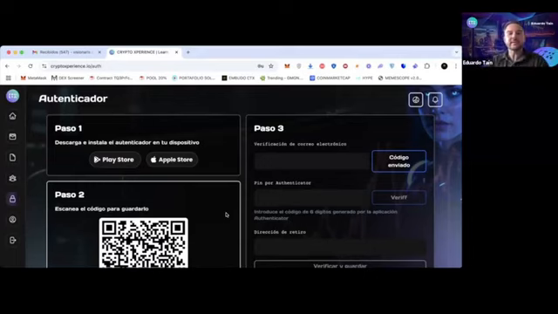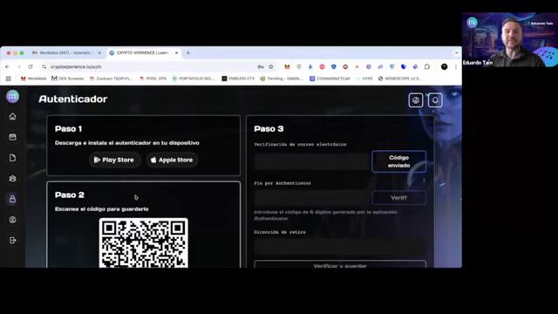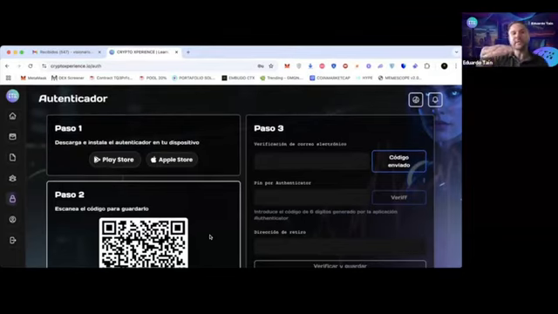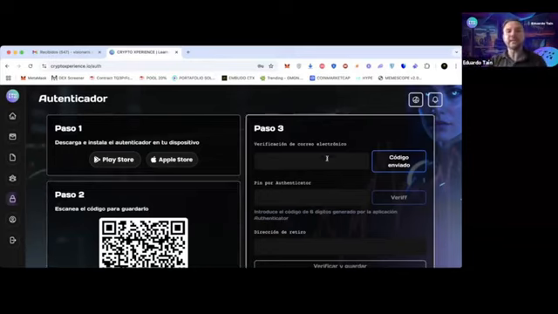So what I'm going to do here is stop sharing the screen for a moment and scan the QR code, right? Before proceeding, notice the following. You have two options. Scan the QR code if you are on another device like I am now, with the phone in my hand, or further down you will see an alphanumeric code of letters and numbers. If you are doing everything from your own phone, you copy it and go to Google Authenticator and paste it there, to then proceed with the following steps.